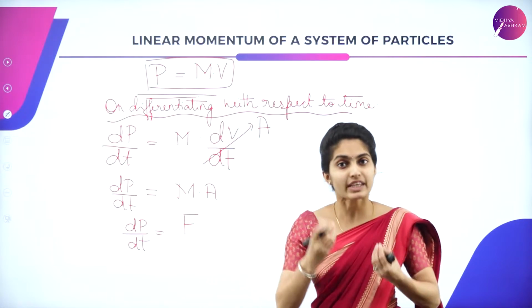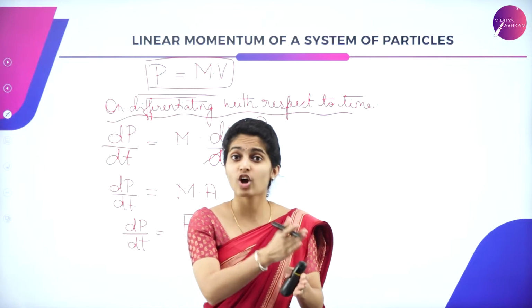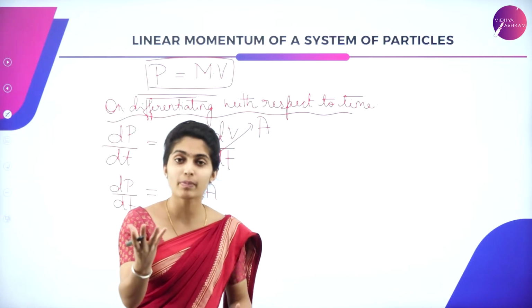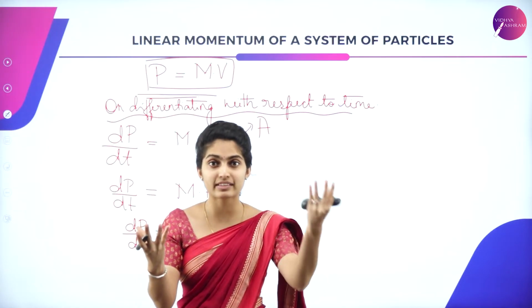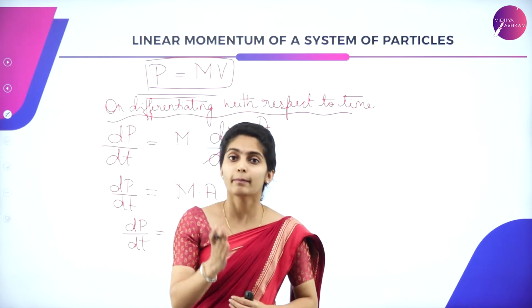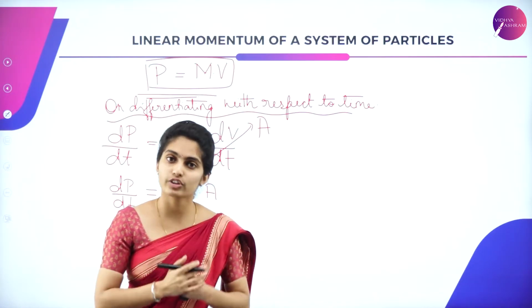Why? Because even internally the particles are having certain force, but according to Newton's third law of motion, the force exerted by one particle on the other particle and the same force exerted by the other particle towards this particle both cancel each other because of equal and opposite force reacting on the particles.